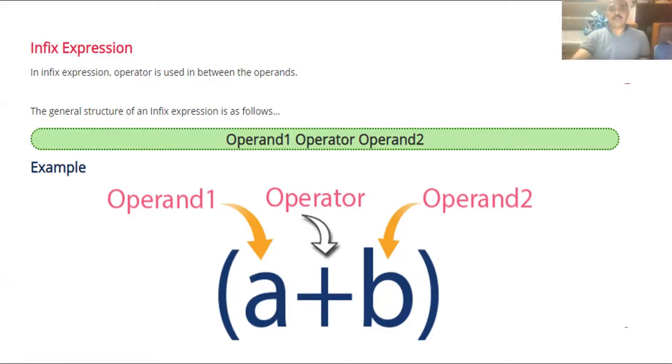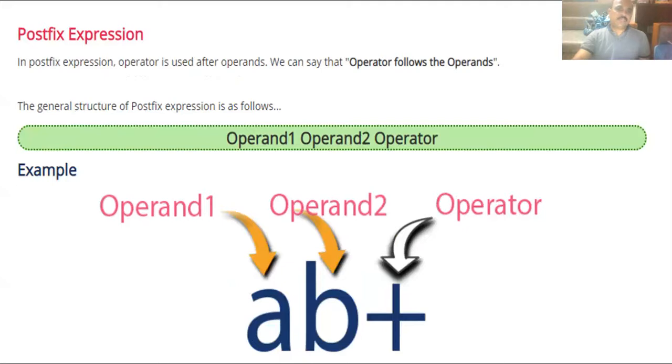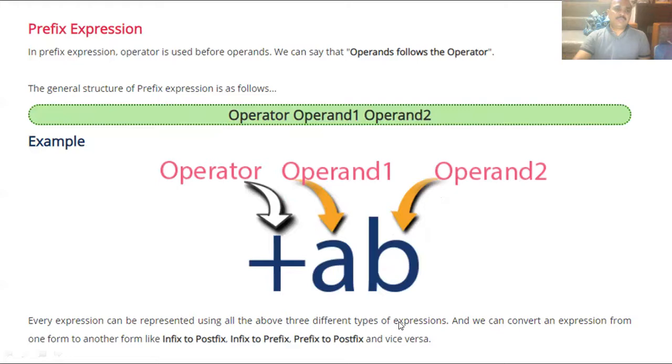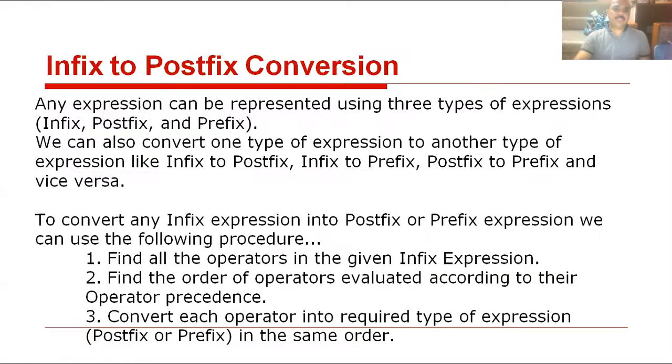is an infix expression. In a postfix expression, operators are used after operands. A and B are the operands, and the operator is plus. Operators are used after operands. The next one is the prefix expression. In a prefix expression, first come the operators, then the operands.